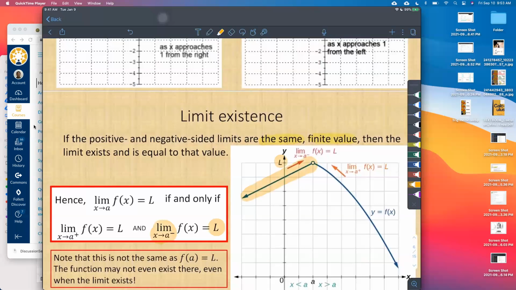What is the limit from the right side? Well, from the right side, as we get closer and closer to a, it looks like we're getting to a y value of L as well. So the limit from the right-hand side is L. When these two are equal to each other, as they are in this case, then we say that the double-sided limit, the limit as x approaches a of f of x, exists and is equal to L. Okay, so basically the function has to be going towards the same value from both sides. We'll see examples of where this does not happen shortly.